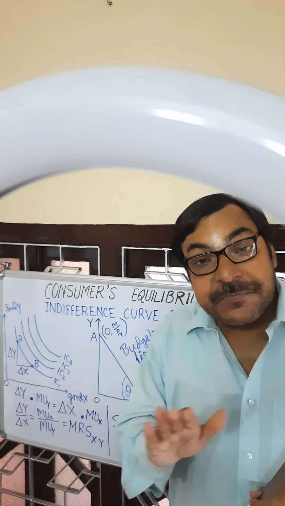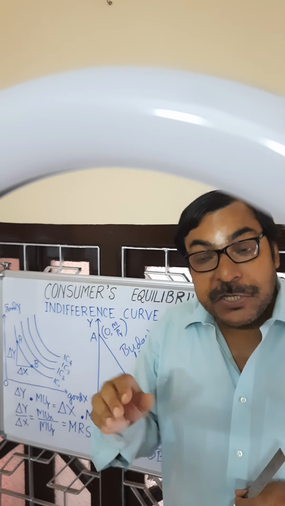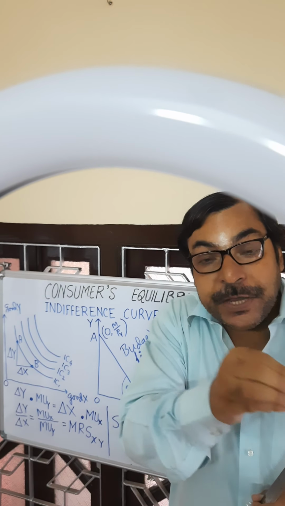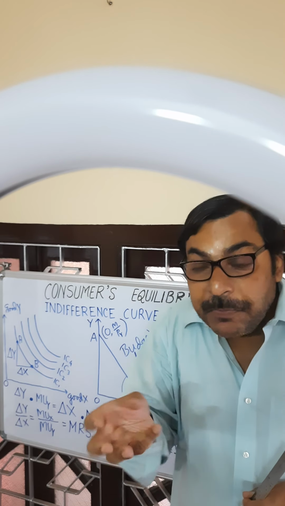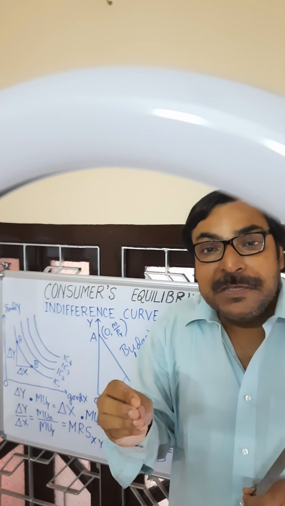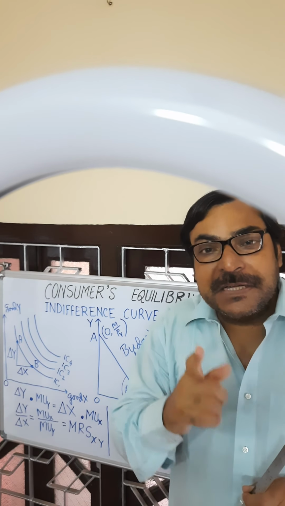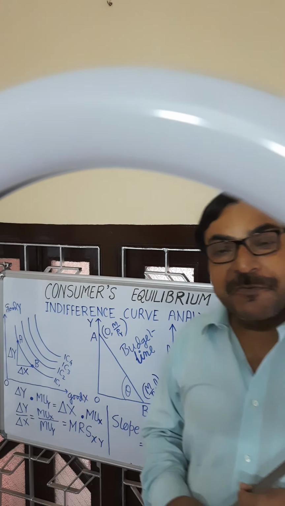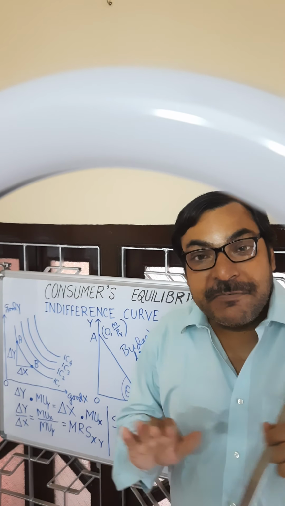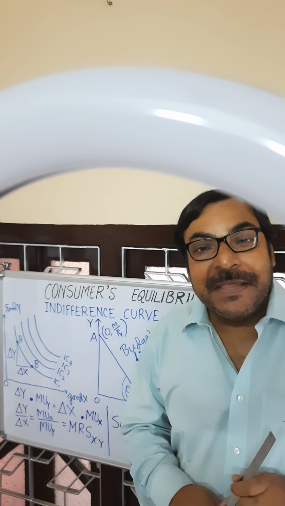Level of satisfaction is unchanged. Consumer may move from one point to another point when he changes combinations of two goods. Combination may change, but so long as consumer is on one particular indifference curve, his level of satisfaction will remain unchanged.